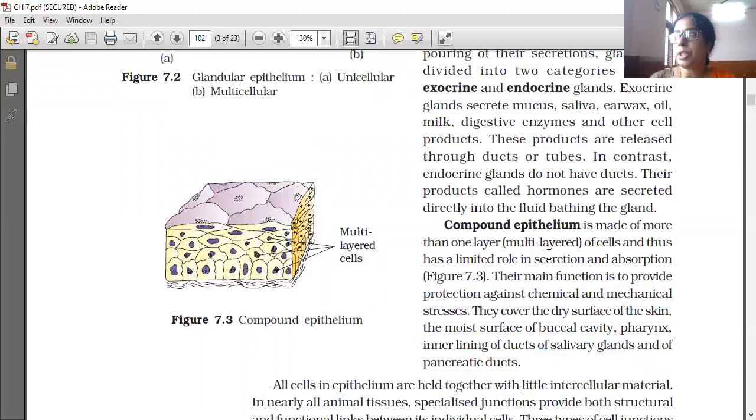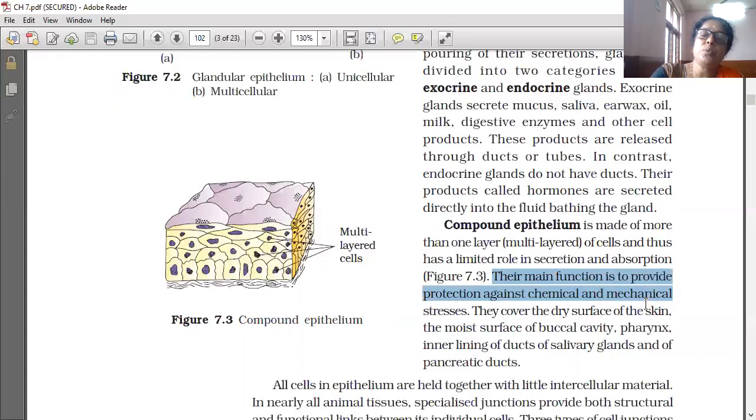So compound epithelium is made up of more than one layer, so it is multi-layered, and thus has a limited role in secretion and absorption. Its main function is not secretion and absorption, as the simple epithelium does. Simple means only one layer is there, so diffusion is possible through that single layer. Here, more than one layer is there, so diffusion is not possible like that. So it rarely does the function of secretion and absorption. The main function is to provide protection against chemical and mechanical stresses.